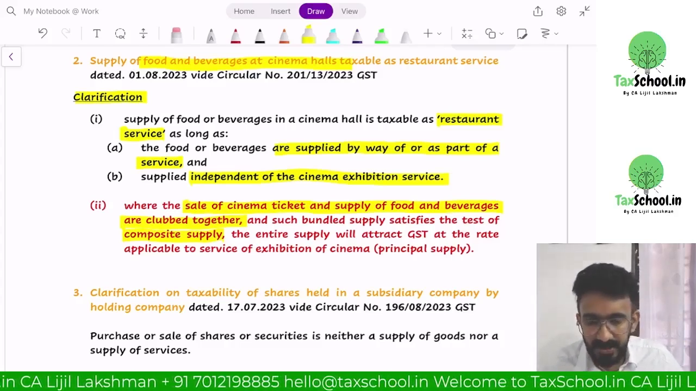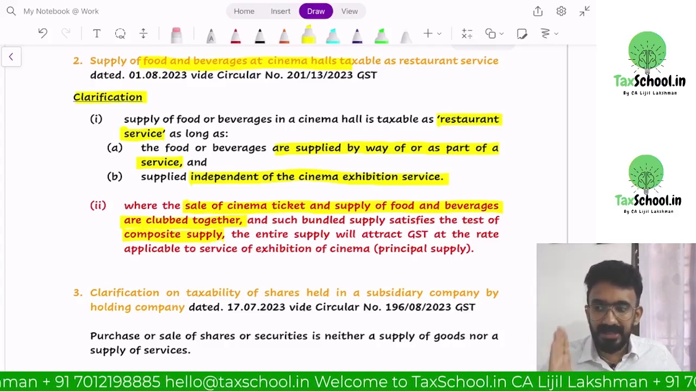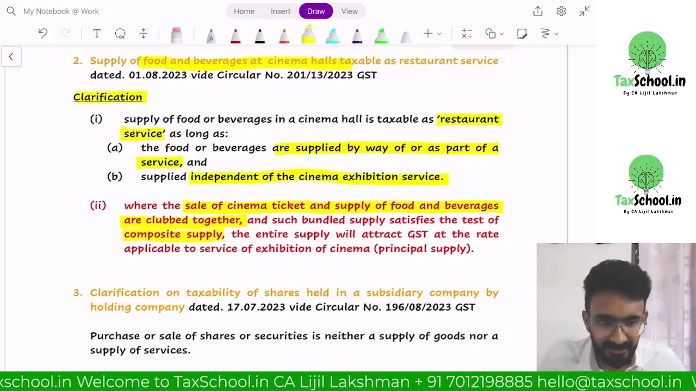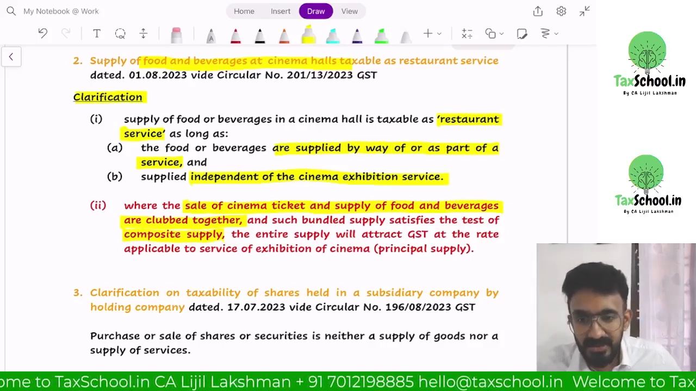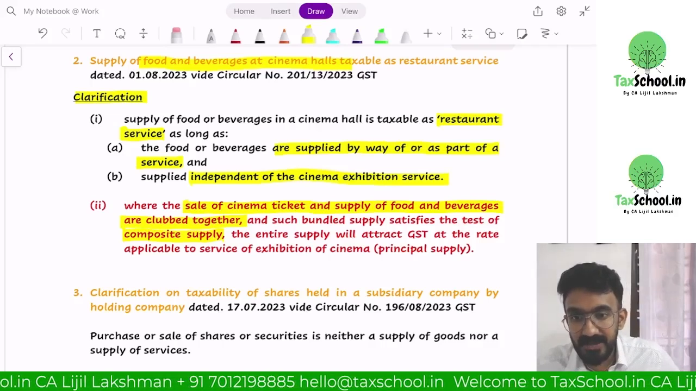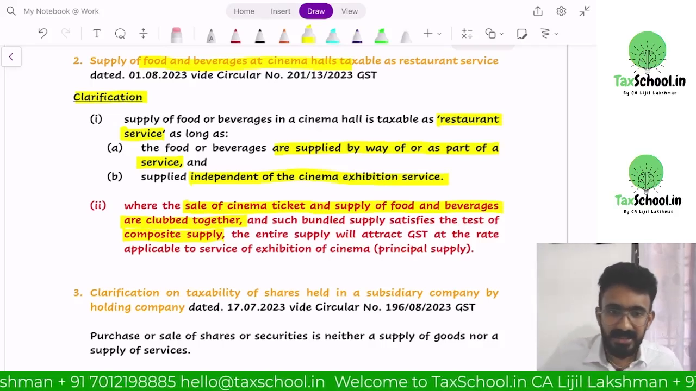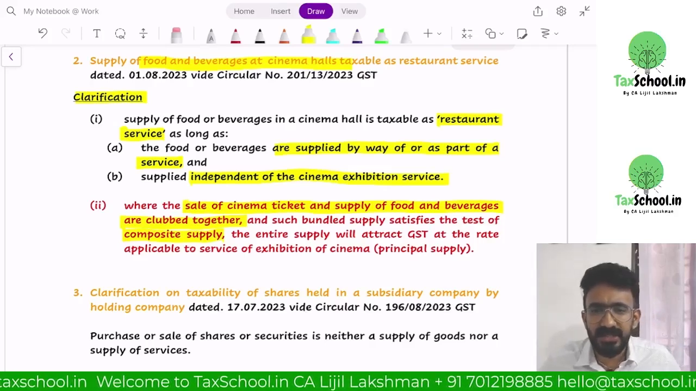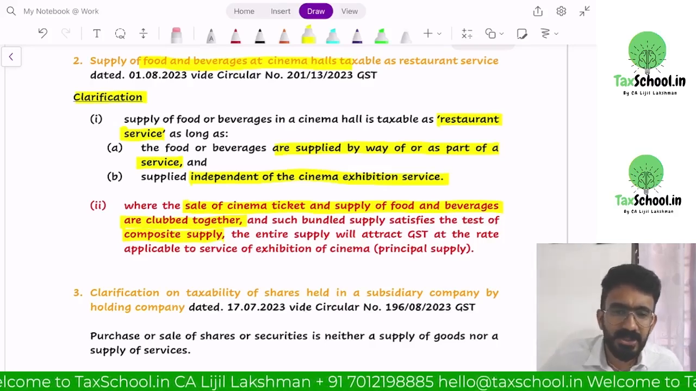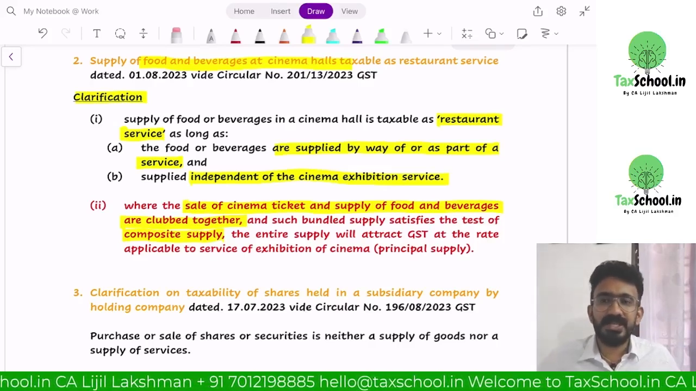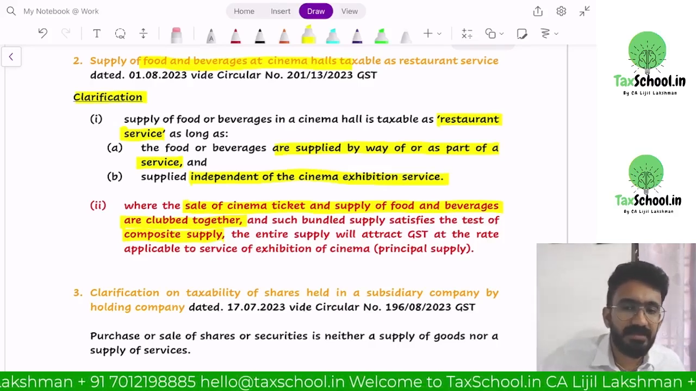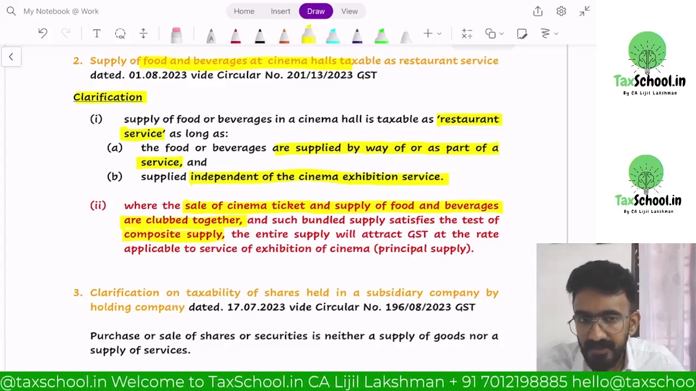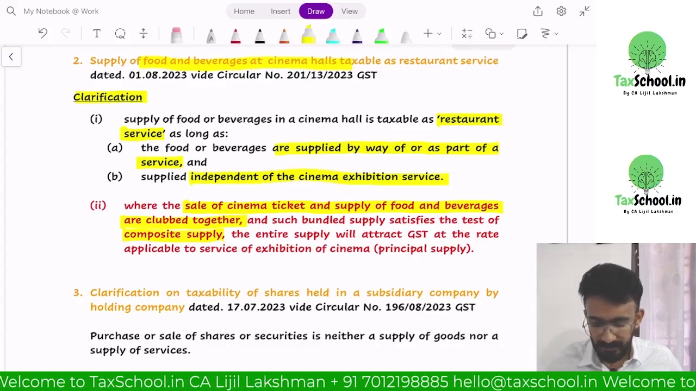Are you understanding? So it could come under in conjunction with each other. You go to Book My Show, you add everything and then pay. So where the sale of cinema ticket and supply of food and beverages are clubbed together, such bundled supply satisfies the test of composite supply. Entire supply will attract GST at the rate applicable to service of exhibition of cinema. So PVR itself says I have food, I have a ticket, and this clubbed supply would be, say, 500 rupees. Then it would be considered to be 500 rupees for exhibition of cinema.